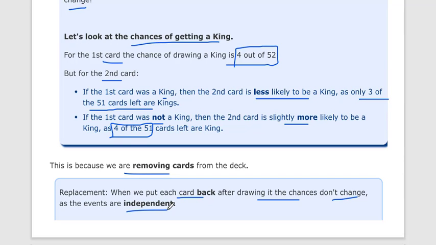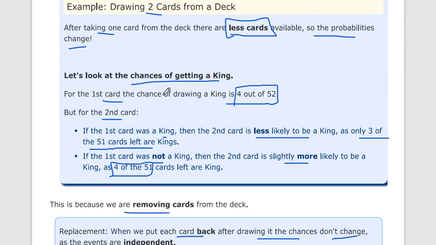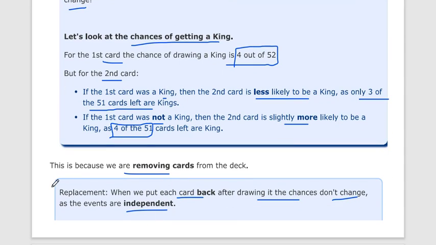So do not confuse independent and dependent. In exams, many times they give problems like cards. You have to see whether they have given replacement or no replacement, whether after selecting they will put the card back or not. You need to know that, so you can figure out whether this is an independent event or a dependent event. The formulas to calculate probability are different. For independent events, the probability is somewhat easy, but for dependent events, calculating the probability is somewhat difficult.